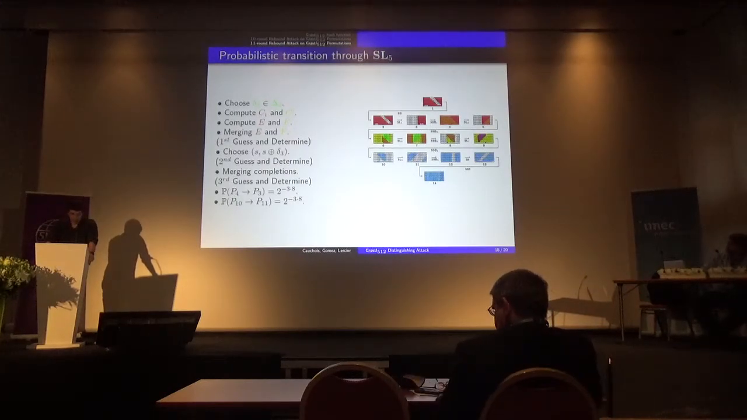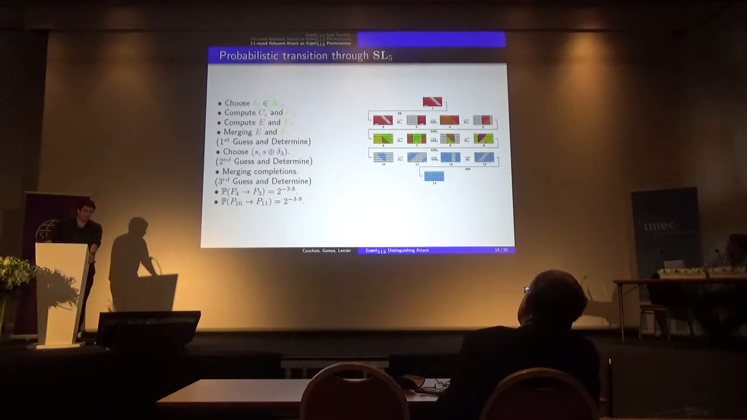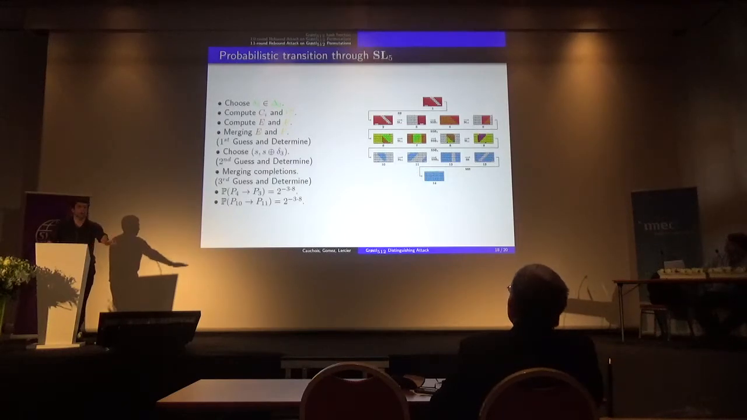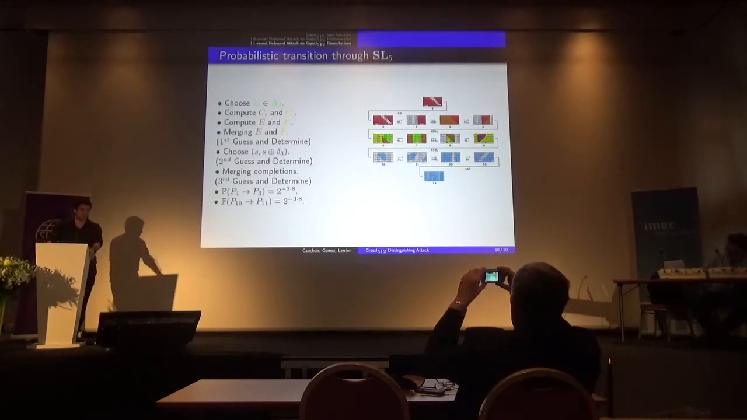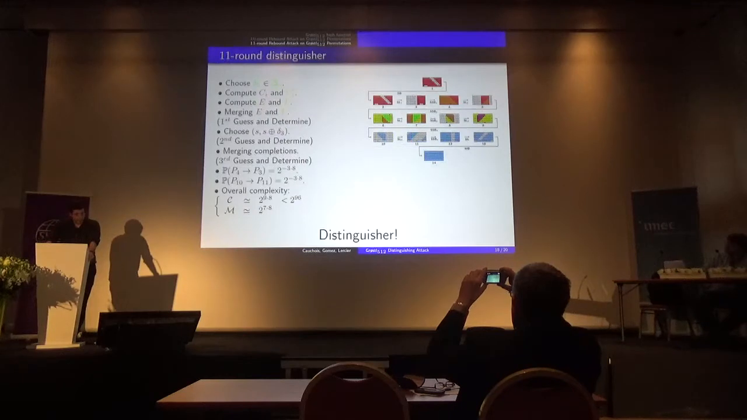And you can see that those events are realized jointly with probability 2 to the minus 6 times 8, which corresponds exactly to the number of full state values I have collected during the inbound phase. And since my complexity is around 2 to the 72, it is less than 2 to the 96, so I benefit from a distinguisher.